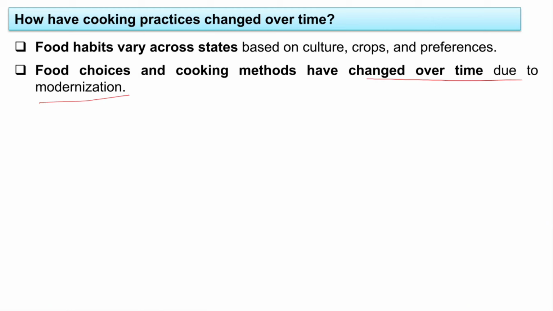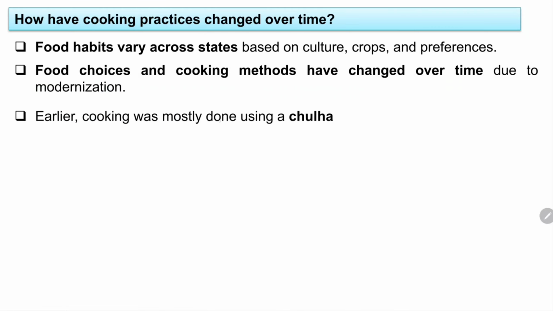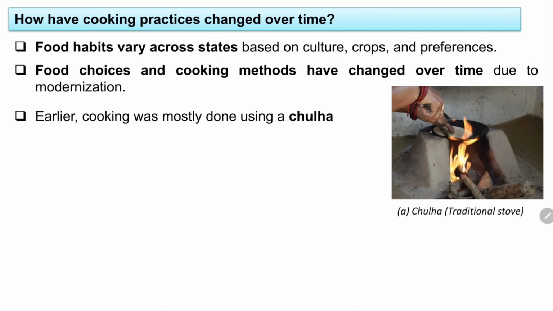So why have these changed? We have mentioned that it is because of modernization, isn't it? We are also going to see the particular reason here. Earlier cooking was done mostly using what? Chulha. I hope you remember the picture which we have done in your book also. See this one, like this, isn't it? By use of fire directly, this is the traditional stove that we call. But now what happened? Now we are using gas stoves, isn't it?